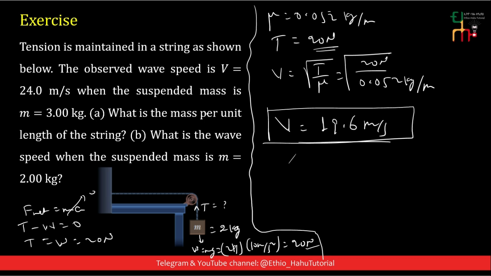And the wave speed is decreased because when the 3 kilogram mass is suspended from this string, the tension in the string is 30 Newton and the wave speed is 24 meter per second. Whereas if the tension in the string is decreased to 20 Newton for the same string, then the wave speed gets smaller because the wave speed is proportional to the square root of the tension. If we increase the tension, the speed will increase, and if we decrease the tension, the speed will decrease for constant linear mass density or linear density. In this case, this linear density is the same for both cases.